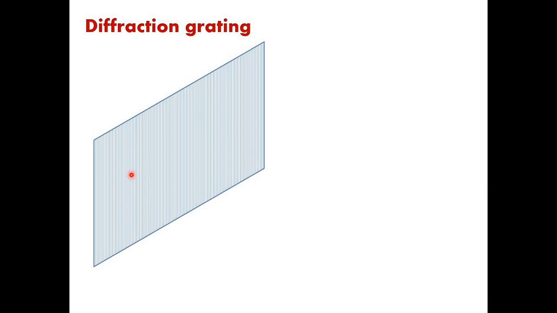Very small lines are made alternately in such a manner that there will be a glass portion, then one scratch is made with the help of the diamond cutter, then there will be a glass portion, then again a scratch with the help of the diamond cutter. Okay, so scratches are made on the diffraction grating, and these scratches are very, very small, and that's why generally the instrument known as a diamond cutter is used for such kind of applications.